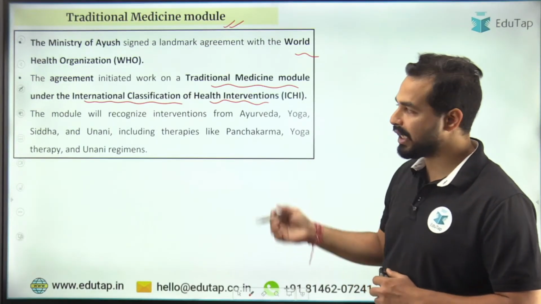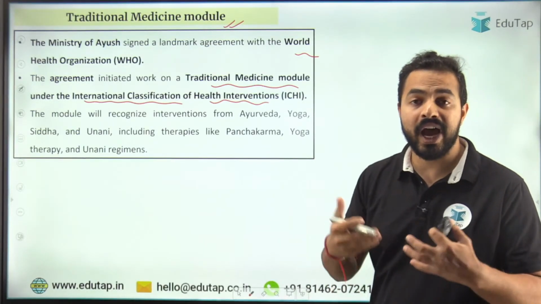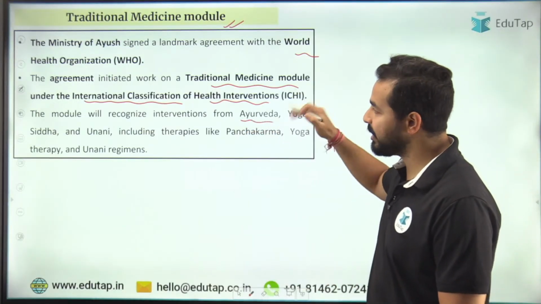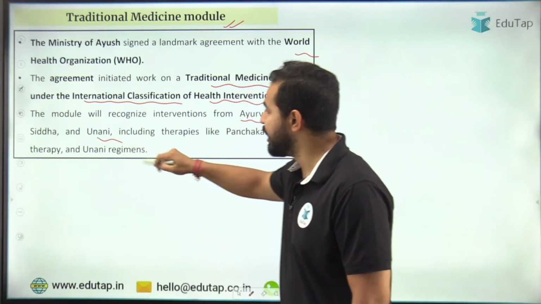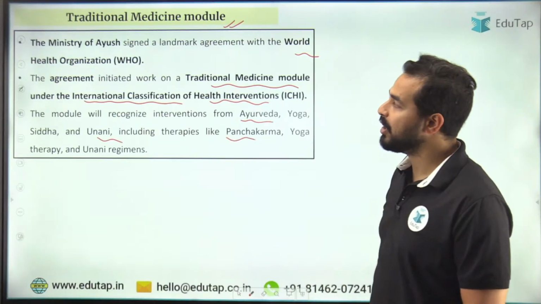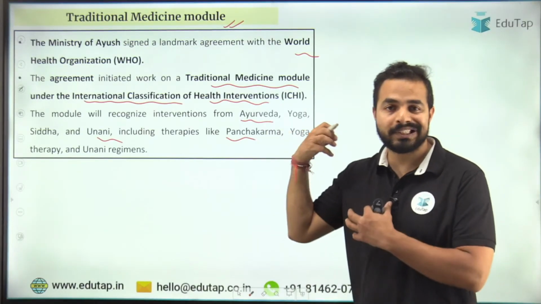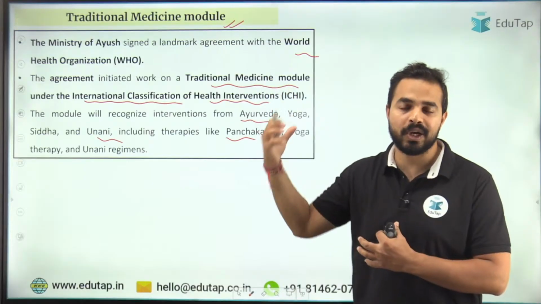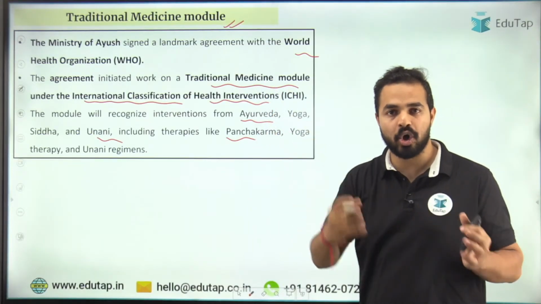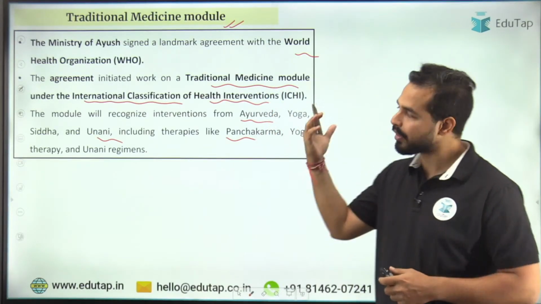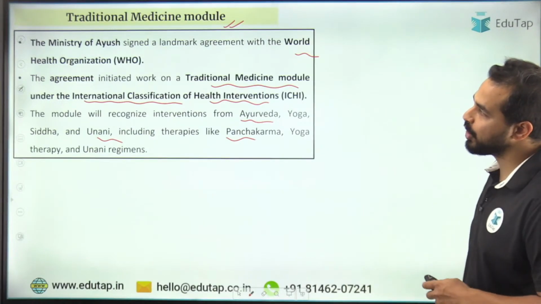ठीक है, so basically traditional medicine से हमारी क्या आता है? आयुर्वेद. So it includes आयुर्वेद, योग, सिद्ध, यूनानी, including therapies like पंचकर्मा. So they will be studied as a part of this particular module so that हम basically इनसे और innovative solutions निकाल सके. Okay, so this is all that we need to cover from here.